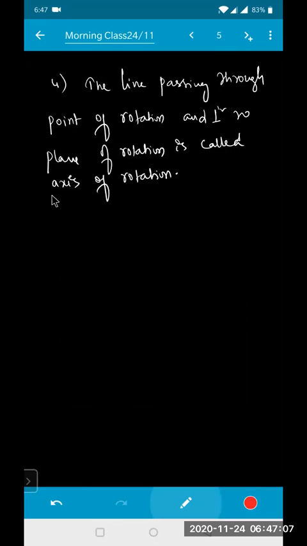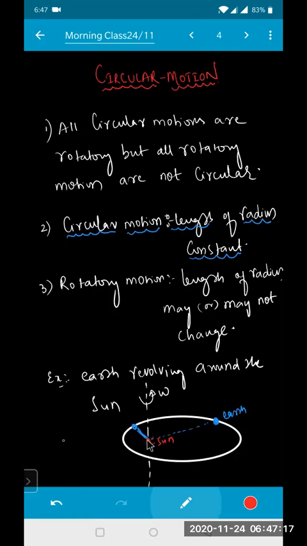So what do you mean by axis of rotation, beta? Axis of rotation is nothing but the line which passes through the point of rotation and is perpendicular to the plane of rotation. Now see this one, isn't it? This is perpendicular to the plane of rotation, making an angle of 90 degrees. Okay?